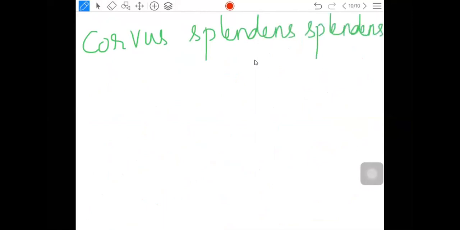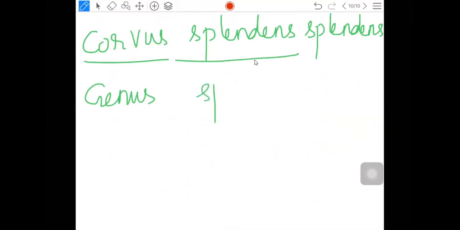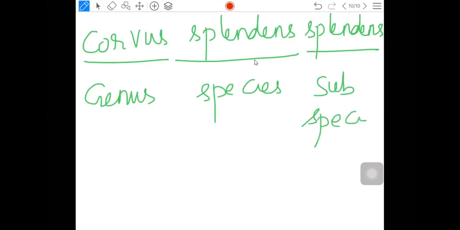So what is Corvus? That is the name of the genus. What is splendens? That is the name of the species. What is the other splendens? That is the subspecies. Why subspecies? Due to morphological differences. Why morphological differences? Due to geographical isolation. That you need to understand.